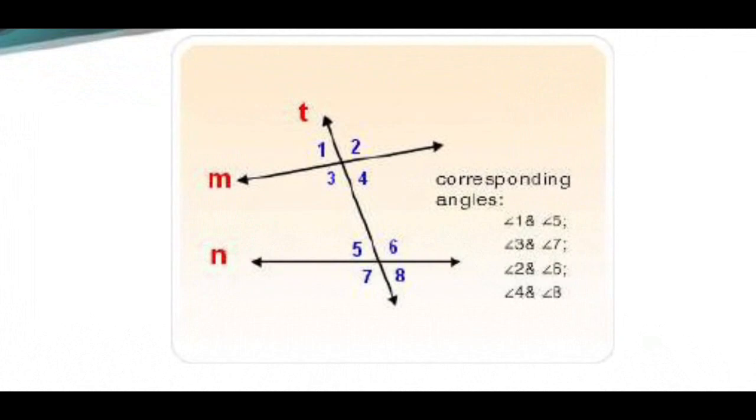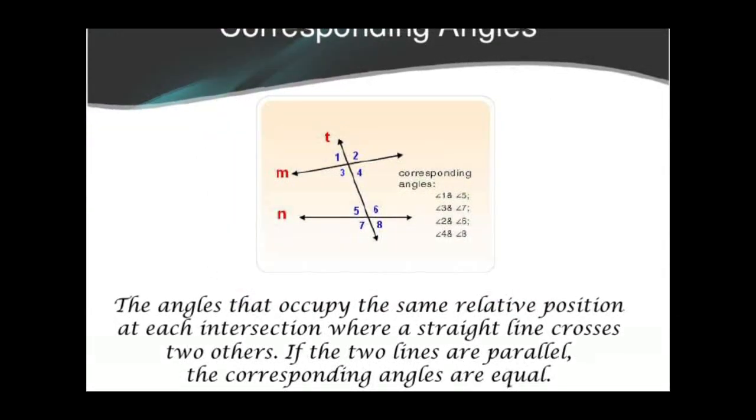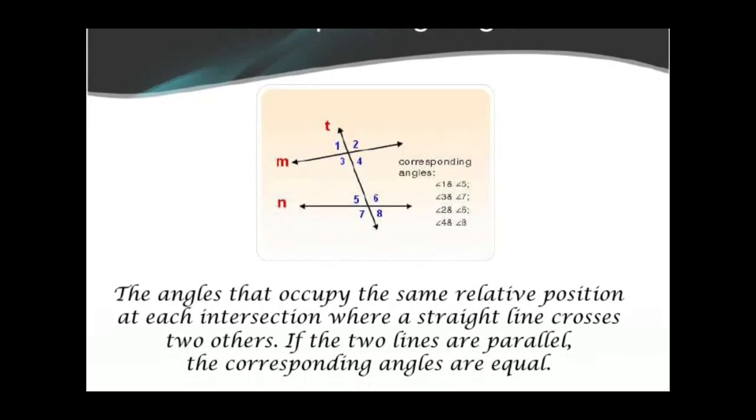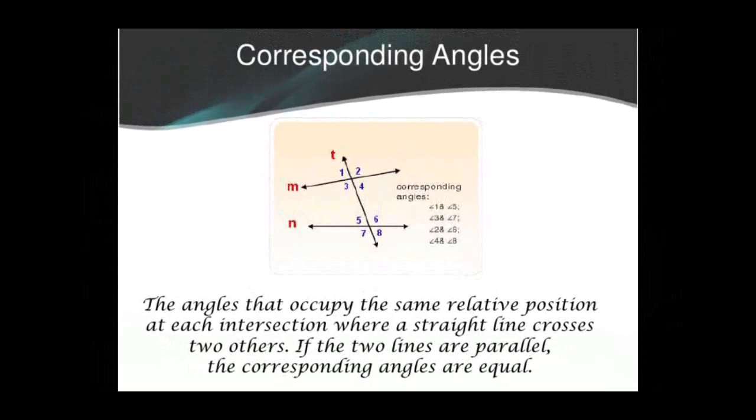In the same way 2 and 6. Next 3 and 7. Next 4 and 8. They are corresponding angles. The angles that occupy the same relative position at each intersection where a straight line crosses two others. If the two lines are parallel, the corresponding angles are equal. But here these two lines are not parallel, that's why they are not equal.